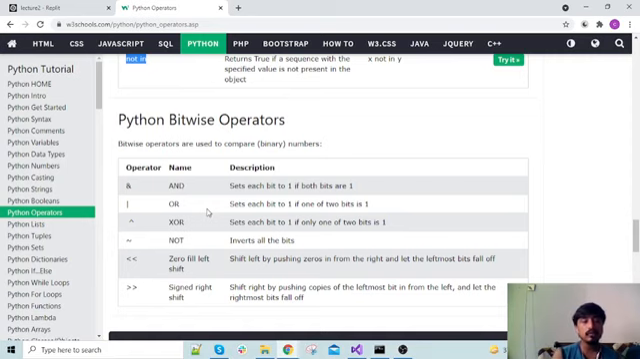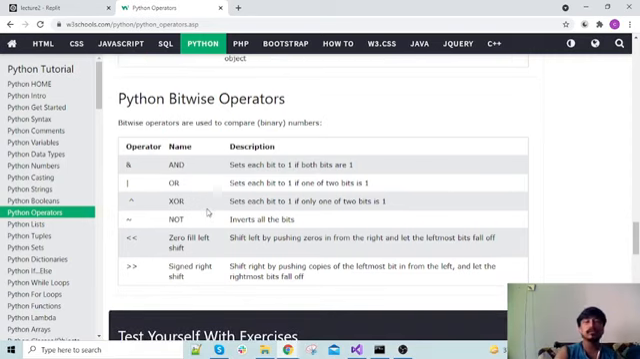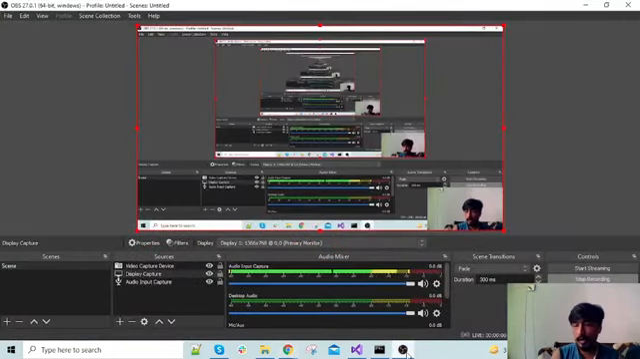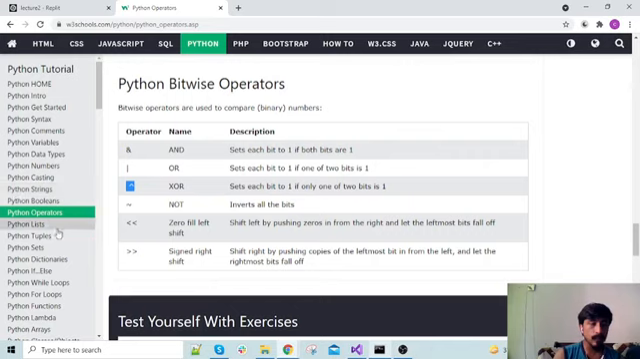What do bitwise operators do? Bitwise operators do zero or one operations, like AND returns 0 or 1, OR returns 0 or 1, XOR returns 0 or 1. So this compares two bits of input and then returns 0 or 1. So for now that's all.